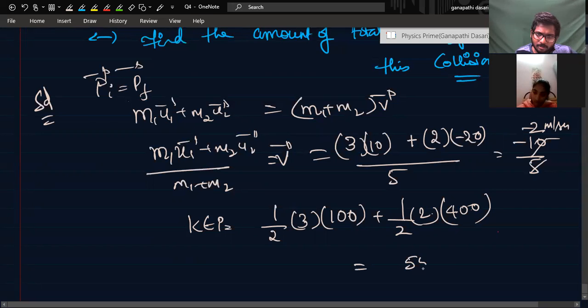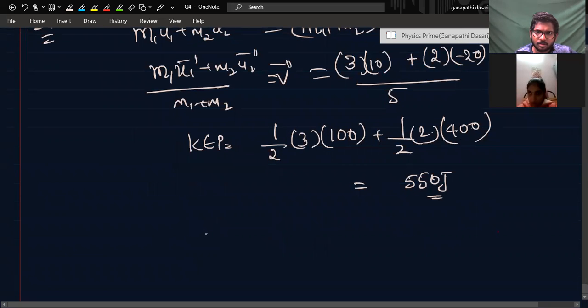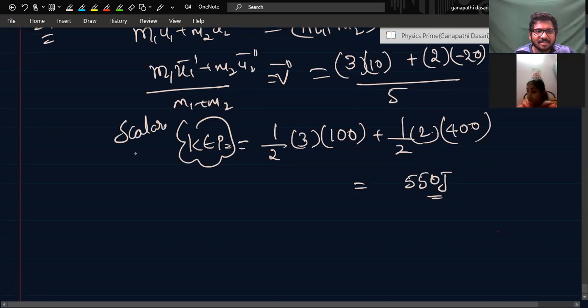1100 by 2 means 550 joules. Sir, why did you get plus there? Kinetic energy is a scalar quantity. You cannot take minus there. I made a partial mistake; kinetic energy you need to add. That's okay. Kinetic energy, whichever direction it may be moving, will be positive only.